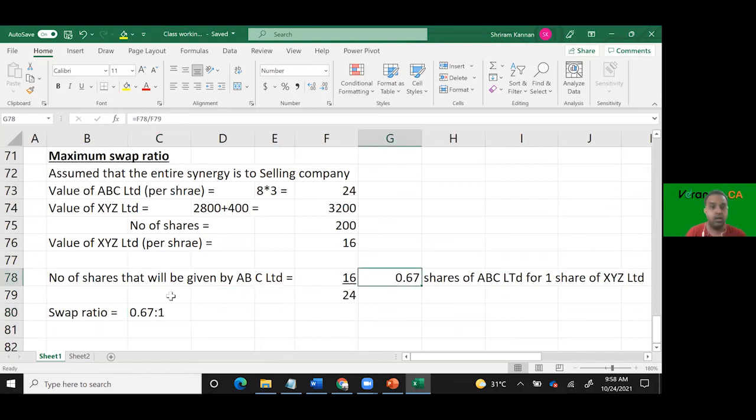இதை அப்படியே ரிப்பீட் பண்ணணும். Maximum swap, இதுக்கு மேல... For example, buying company can give maximum 0.67 shares for every one share of your company. Can you ask me to give more than that? Can you ask me to give 0.7 shares, 0.8 shares, 1:1? முடியாது, ஏன்னா even the full synergy is attributed to you, you are worth only 0.67 of mine. அவ்வளவுதானே கொடுக்க முடியும். That is why we call it a maximum swap ratio, by assigning the full synergy to the selling company. Clear? Yes.